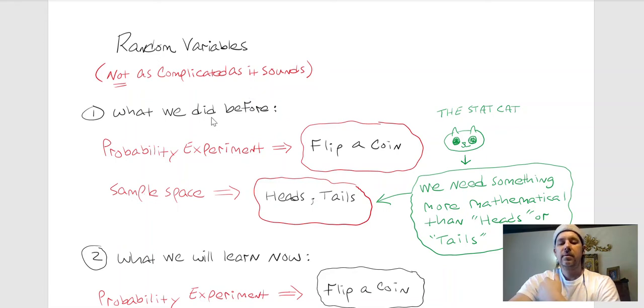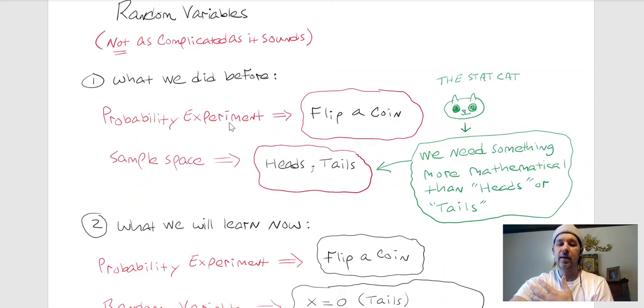So to do that, let's take stock of what we did before, and then I'll tell you where we're going to take that now. Okay, so here's the kind of thing we did before. We had a probability experiment of some kind. I'm going to use flipping a coin because that's an easy example. Everybody knows what a coin is. Everybody knows what a coin flip is. Okay, and whenever we have a probability experiment, the sample space is every possible outcome of that experiment. Okay, everything that can happen.